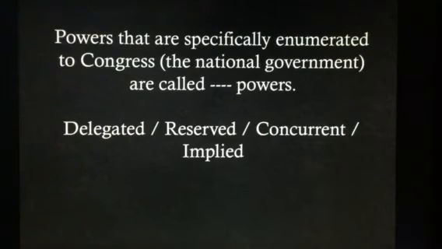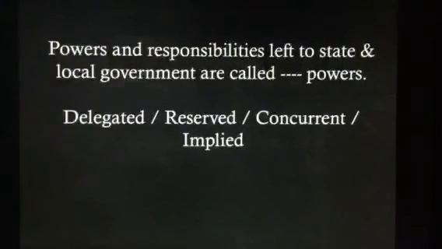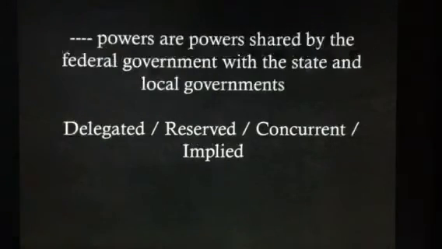The answer would be delegated powers, specifically given to the national government. Powers and responsibilities left to state and local government are called reserved powers. Blank powers are powers shared by the federal government with the state and local governments. That would be concurrent powers.